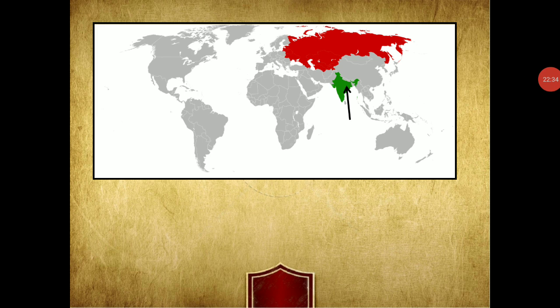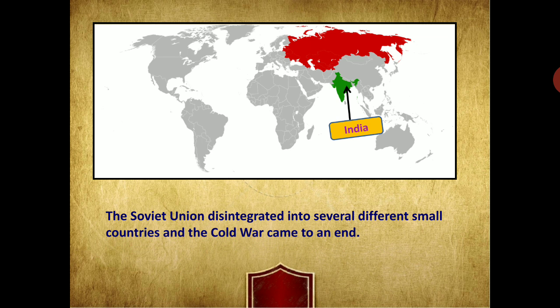During that time, the Soviet Union disintegrated into several different small countries, and the Cold War came to an end.